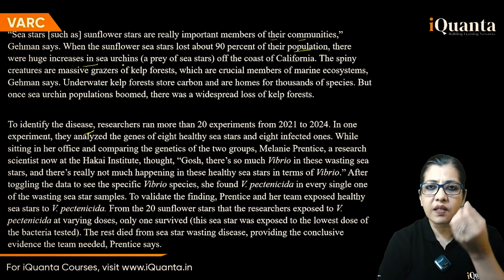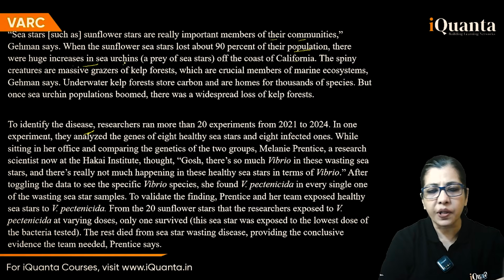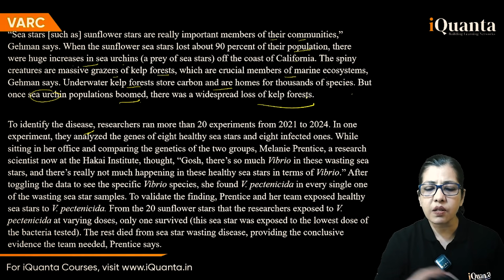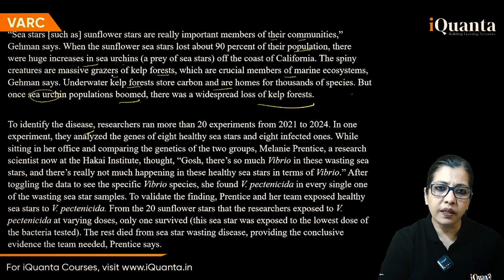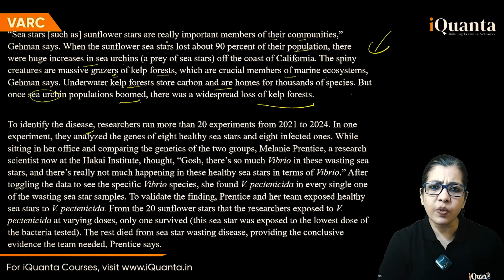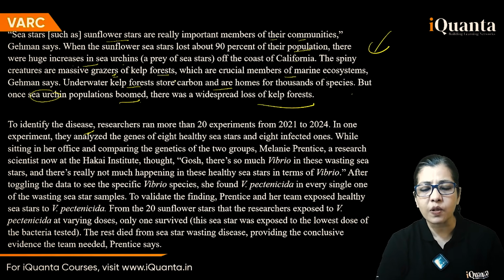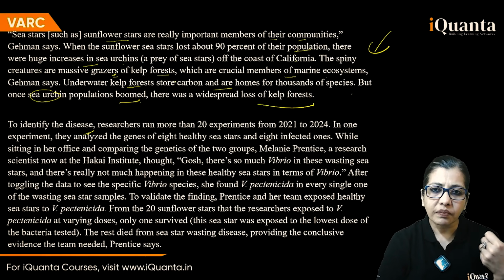Urchin, as the name suggests, is something that is bad for the ecosystem. The spiny creatures are massive grazers of kelp forest, crucial members, okay, kelp forest stored, okay, but once sea urchin populations boomed, it increased, widespread loss because they ate away everything probably. Grazers, he said. So some connection between these sunflower stars and the sea urchins and something because of warmer temperatures that was mentioned in the previous para.